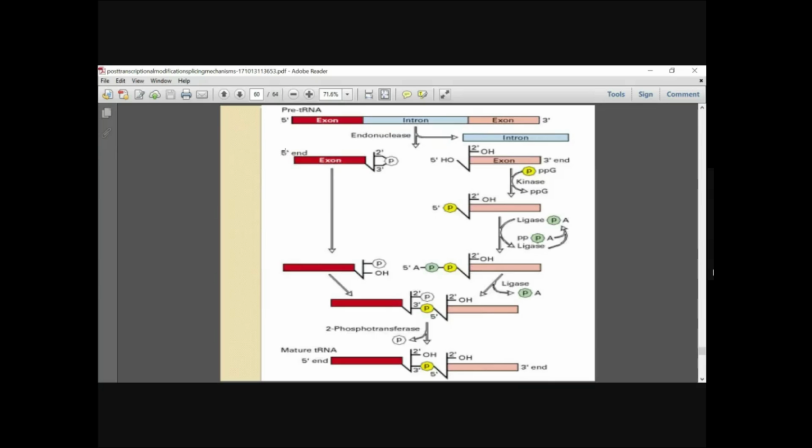Exon 2 will be acted upon by a kinase enzyme and phosphorylated. Then a ligase acts on it, and it will be joined to exon 1 in the presence of the ligase enzyme. In the presence of the enzyme phosphotransferase, a mature tRNA will be formed.